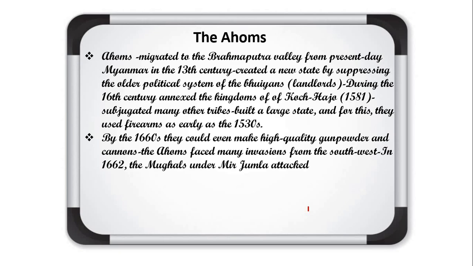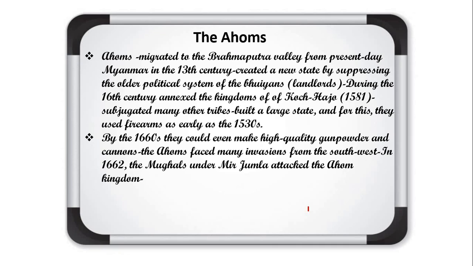In 1662, the Mughals under Mir Jumla attacked the Ahom kingdom. As I told you, they had more advanced weapons. They used gunpowder and cannons. But these Ahom tribal communities faced many invasions from the southwest, and one attack was done by Mir Jumla.